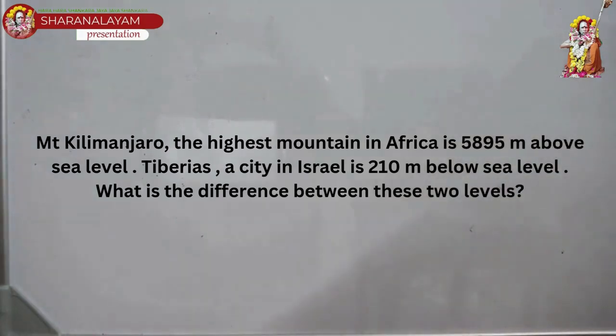Ready? Okay. First question. Mount Kilimanjaro, the highest mountain in Africa, is 5,895 meters above sea level. Tiberias, a city in Israel, is 210 meters below sea level. What's the difference between these two levels? What's the distance between these two levels? Pannungo.